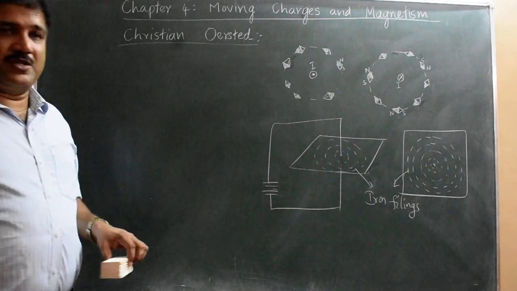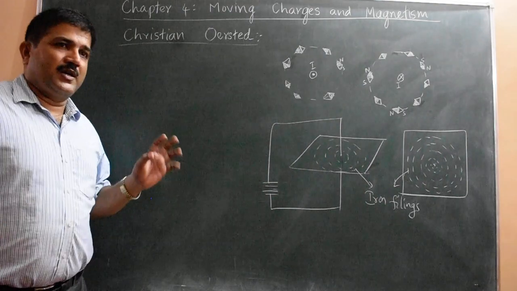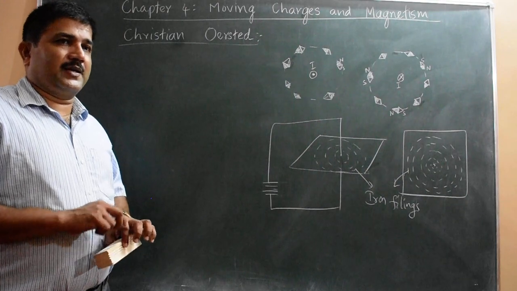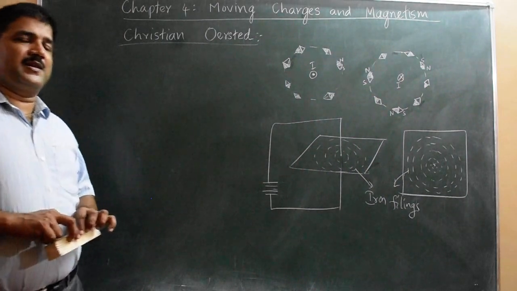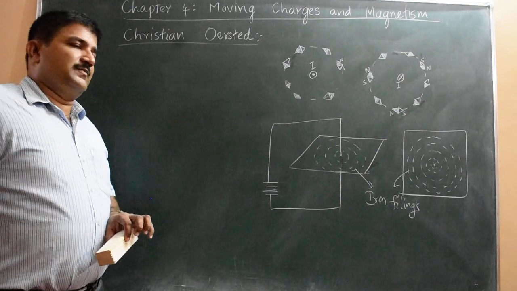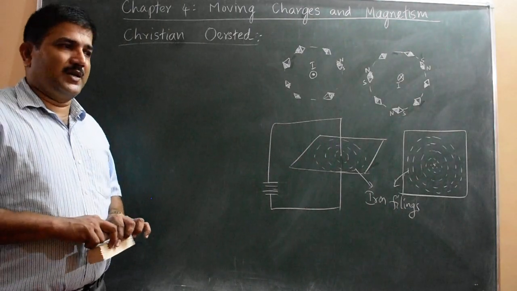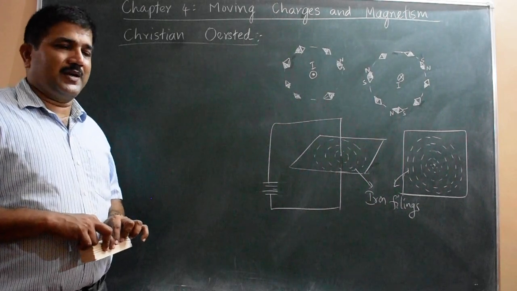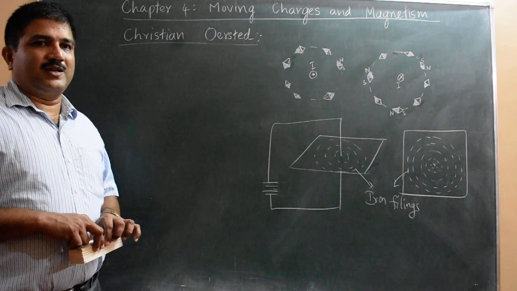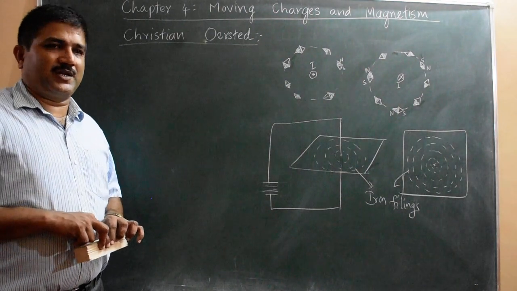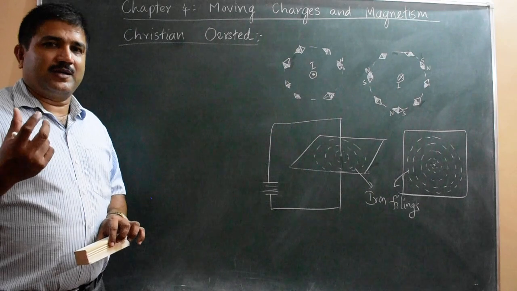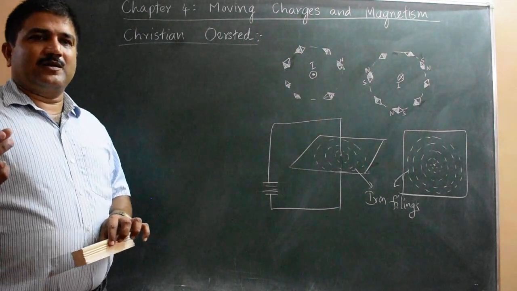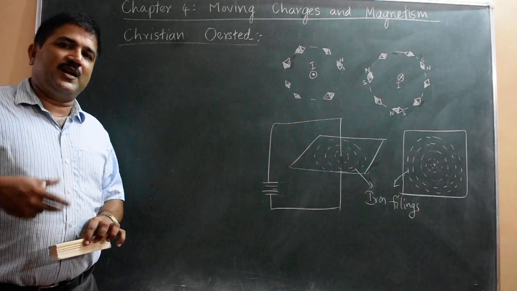Okay, so the pioneer who explained all this for the first time, a little bit about the beginning, that is Christian Ørsted. The discovery or explanation is given by Christian Ørsted. He conducted the experiment connecting a wire to a battery or a cell. Whenever electric current was flowing in the conductor or wire, he used one magnetic needle or compass needle, like north and south is there for that needle. Whenever you hold it, it will align in the north-south direction.